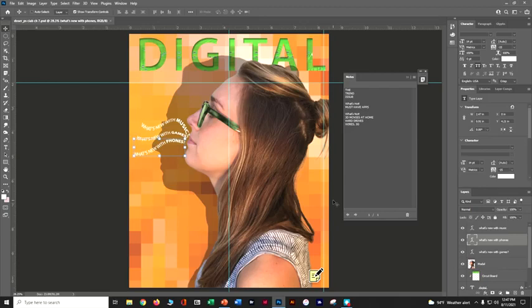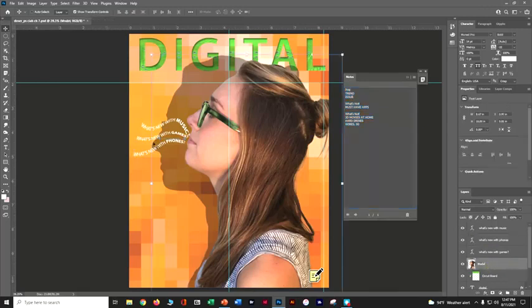So we can see all the text that we're going to be putting in here. Let's select all the text. You can do a Control A to select all. I'm going to make sure, undo. Okay, so I'm going to copy. Control C to copy. And then I'm going to come down to my model layer.